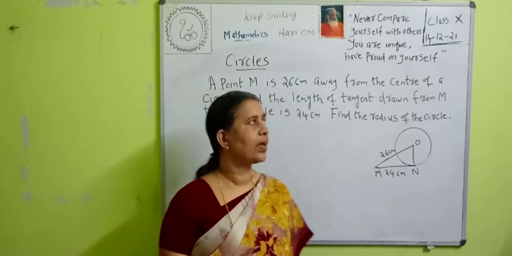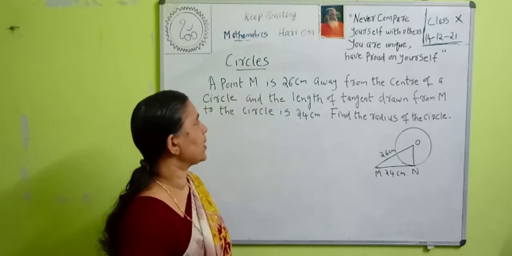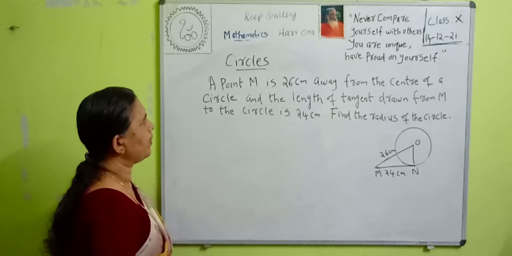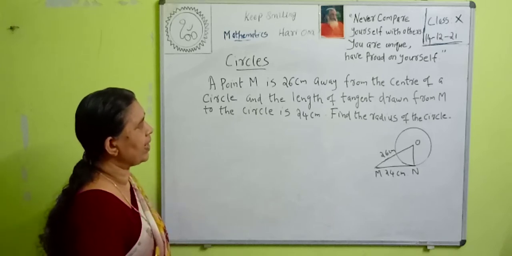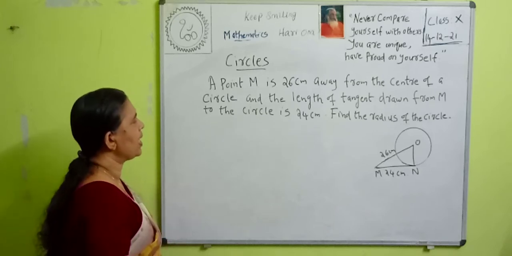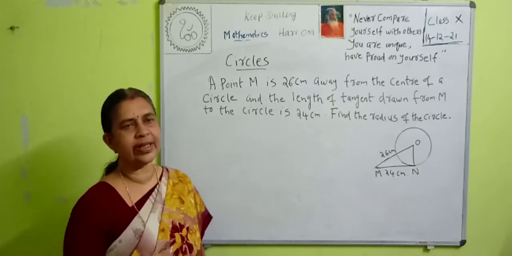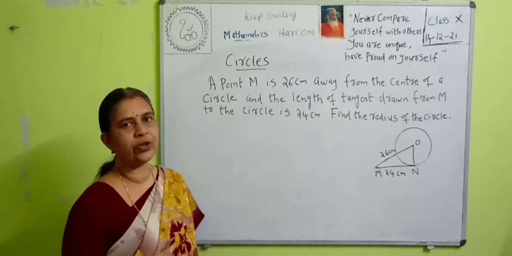Okay. Then today we can do some problems based on circles. One question: a point M is 26 cm away from the center of a circle and the length of tangent drawn from M to the circle is 24 cm. Find the radius of the circle.